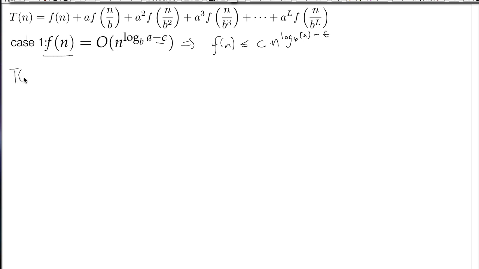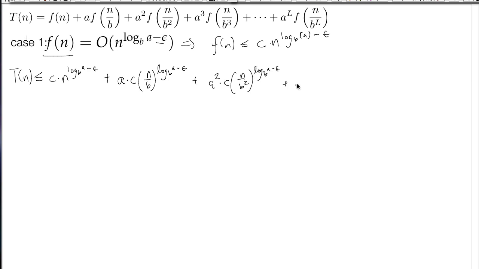So that means that we can rewrite T of n as c times n to the log base b of a minus epsilon, plus a times c times n over b to the log base b of a minus epsilon, plus a squared times c of n over b squared to the log base b of a minus epsilon, plus a to the L minus 1 times c of n over b to the L minus 1 to the log base b of a minus epsilon, plus, and then at this very last term, I'm just going to put